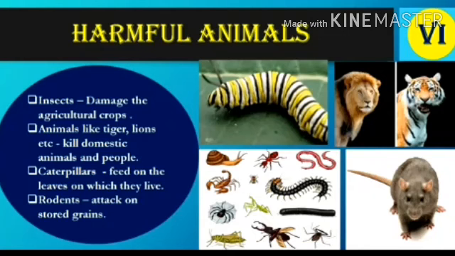Though many different animals are useful to us, along with that there are some animals which are harmful to us. For example, mosquitoes and flies. They spread diseases. Malaria is there. Now we are facing the problem of coronavirus, because of that virus. Then cockroaches, mice and rats are there.